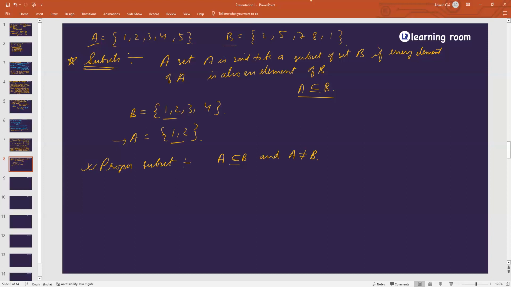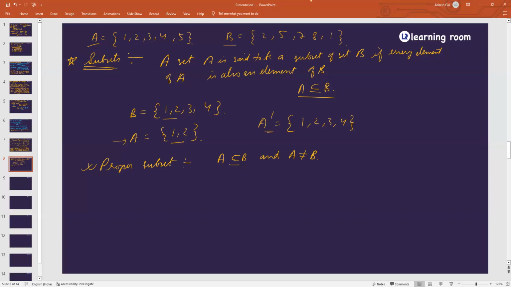Sir, I don't understand A not equal to B, sir. As in the number of elements? No, not the number of elements. When do we say equal? Equal means all the elements of B should be equal to all of the elements of A. I gave the same example. Now, if A dash is 1, 2, 3, and 4, won't this be a subset of B? It will be a subset of B, but with being a subset of B, this is equal to B also. This should not be the case.